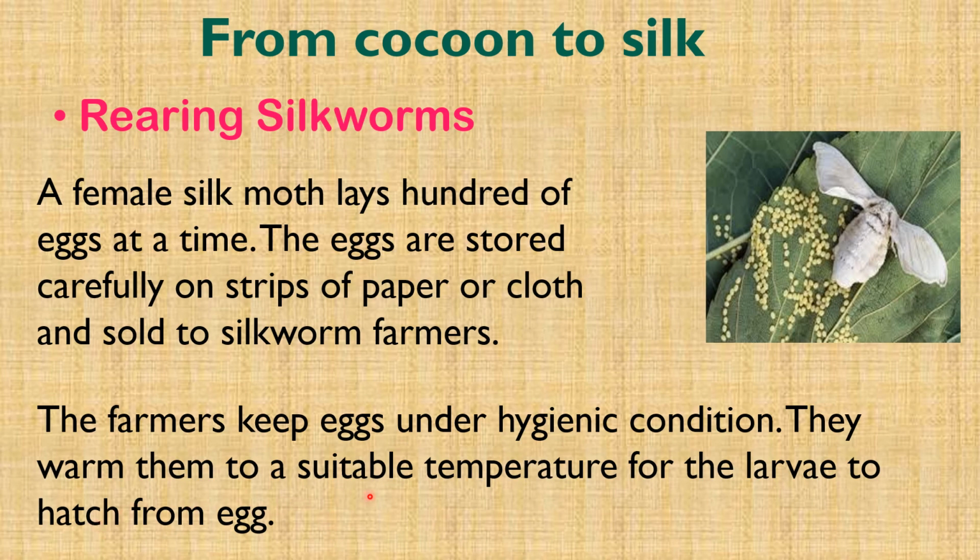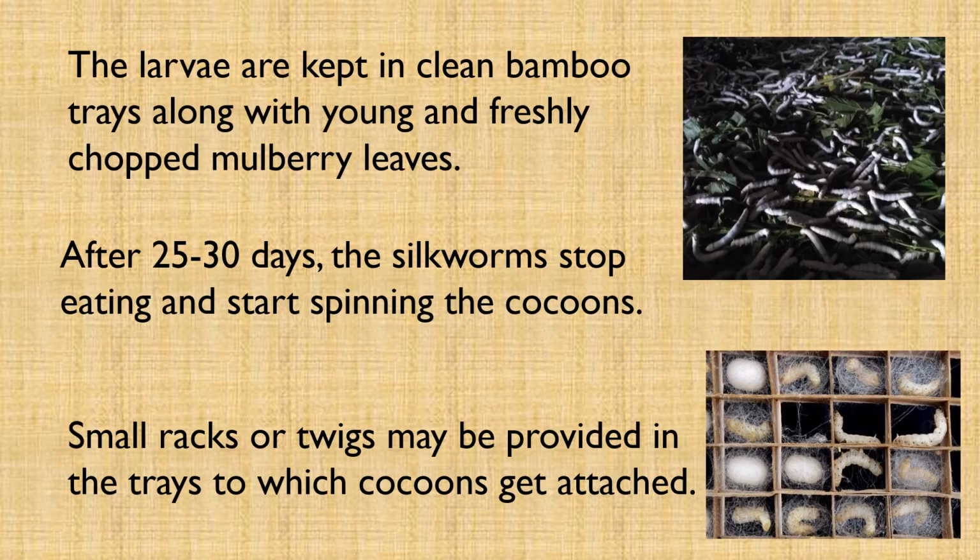This is done when mulberry trees bear a fresh crop of leaves. The larvae, called caterpillars or silkworms, eat day and night and increase enormously in size. Larvae are kept in clean bamboo trays along with freshly chopped mulberry leaves.